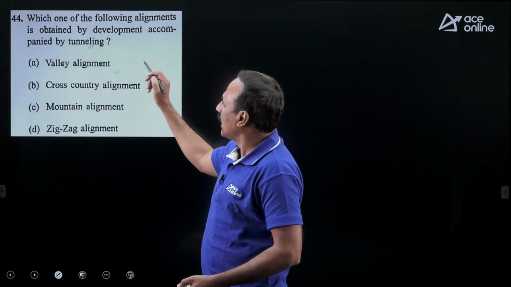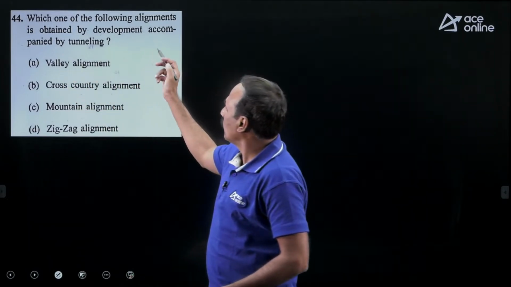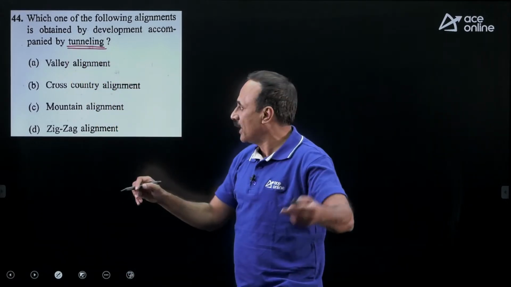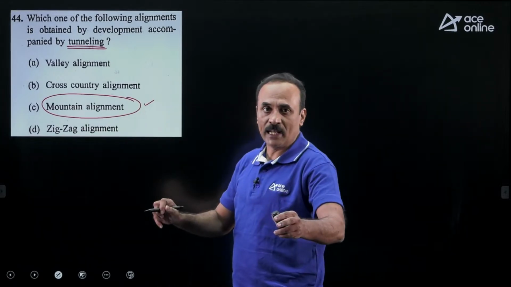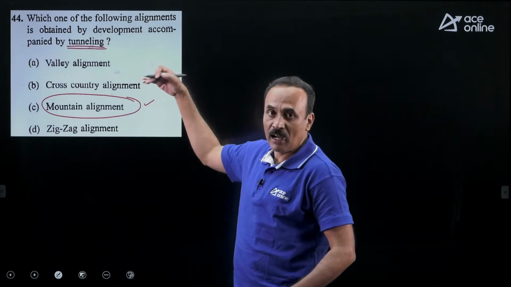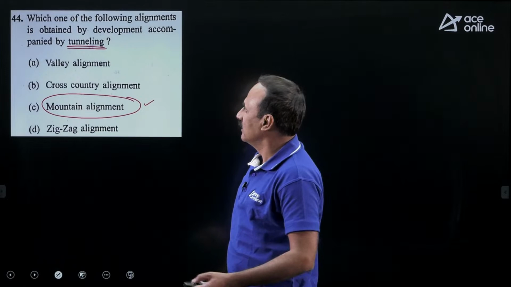Which of the following alignments is obtained by developing accompanied by tunneling? You especially require tunneling in mountain alignment. In case of mountain alignment, if you want to take the road, you need to go for tunneling also. The best suitable option is option C.